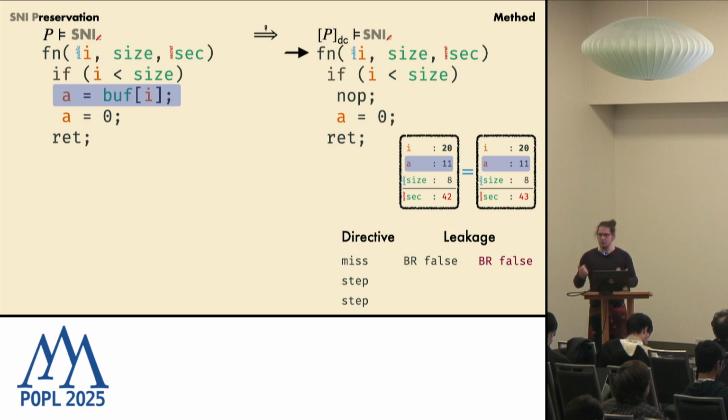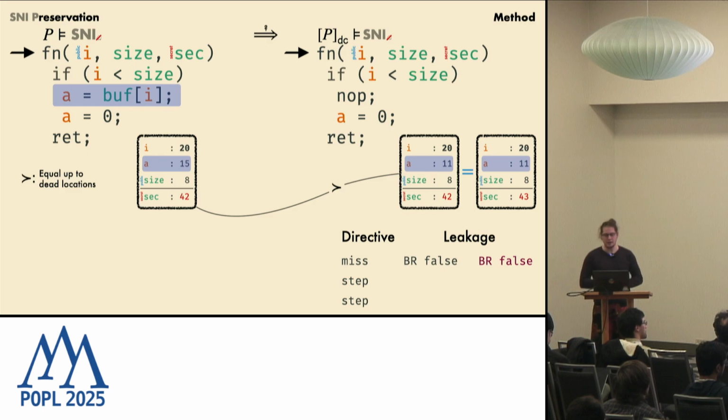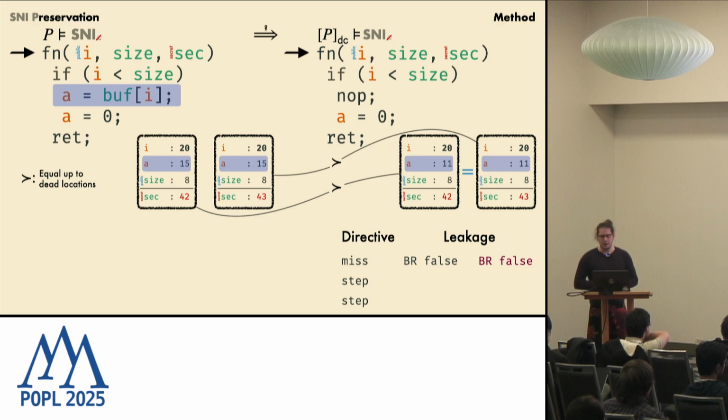And we would like to prove this in a way that is not, okay, look at the full target program and check whether it's SNI, but rather we would like to check this in terms of the source program. So instead of just looking at our target program, we create a simulated state of the initial state in our source program and a second one for the other state.